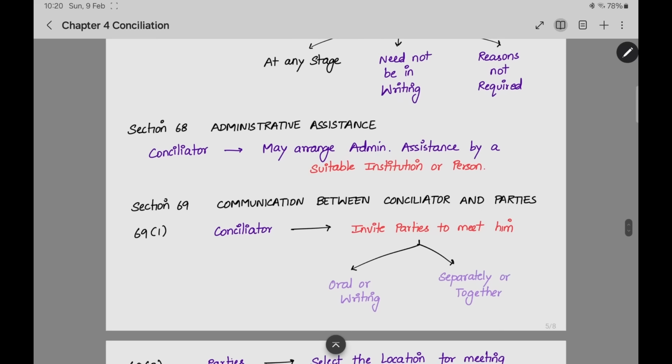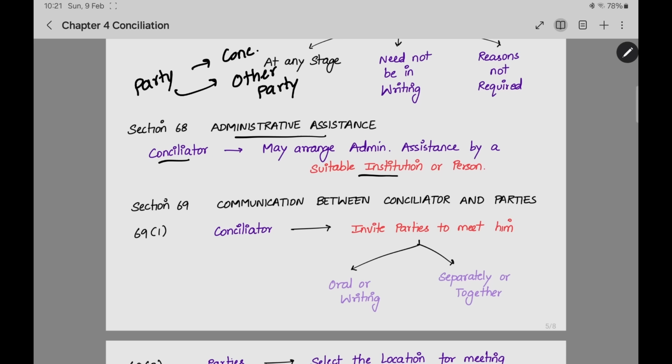The next section is section number 68, administrative assistance. What is administrative assistance? One party is giving the statements to the conciliator. Now who will send this to the other party? Who will verify whether the conciliator and the other party received the statement? These are all administrative work. For that, the conciliator can arrange an institution or some person.